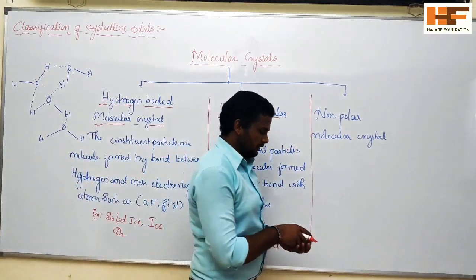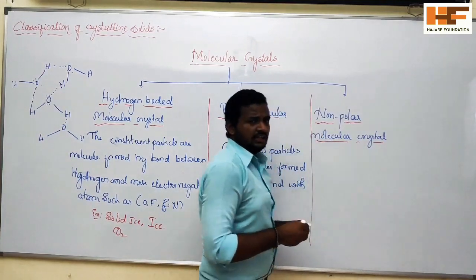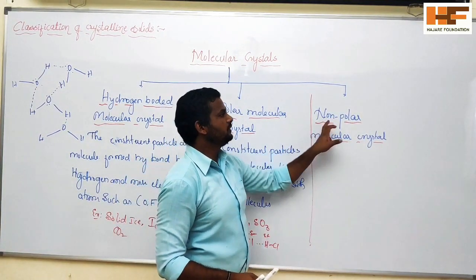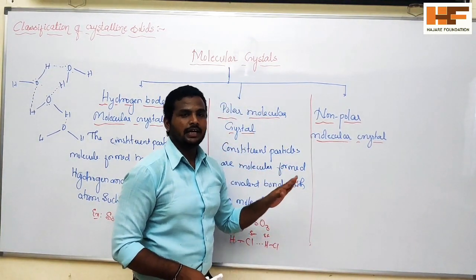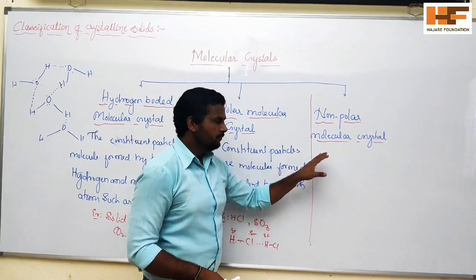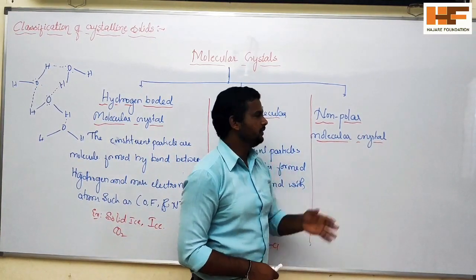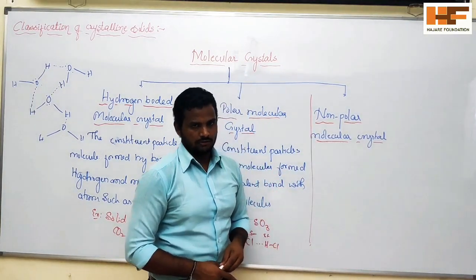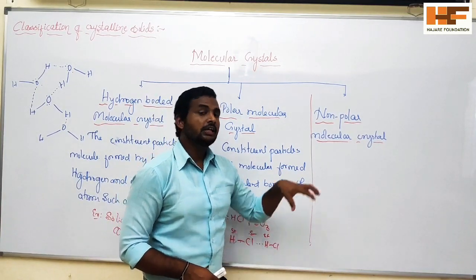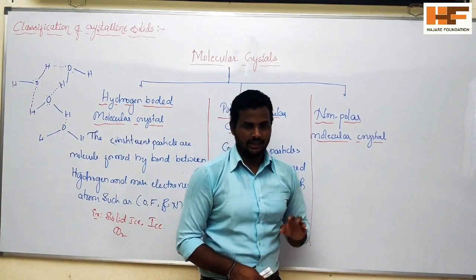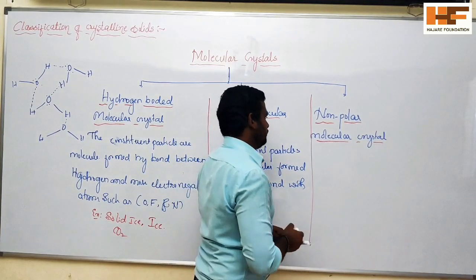So come to the third one, non-polar molecular crystal. It is the same as here, but here we use non-polar molecules. The constituent particles are non-polar molecules. Here it is not only molecules, it may be atoms, because here come the noble gases like helium, neon, argon. So write the definition.